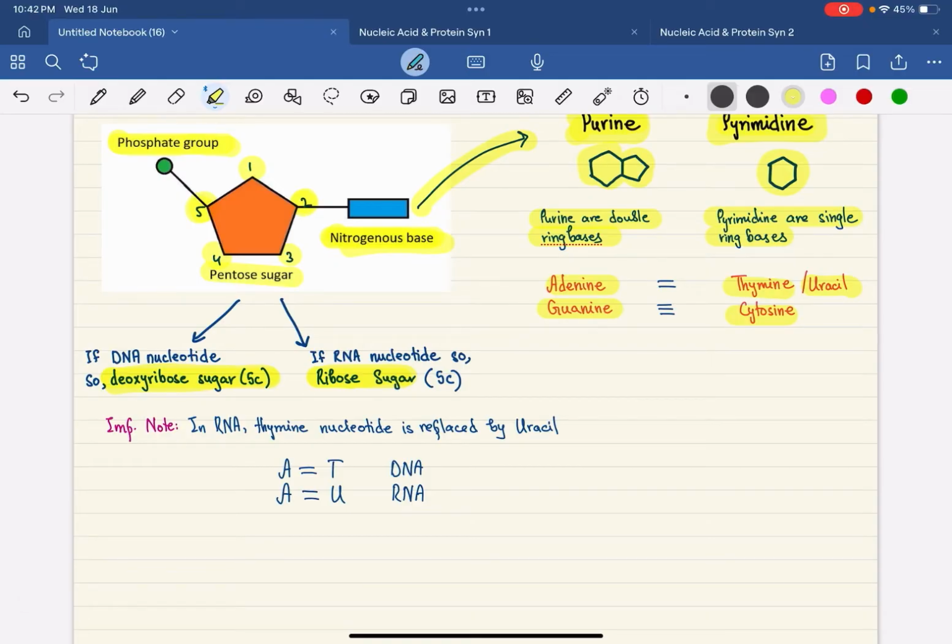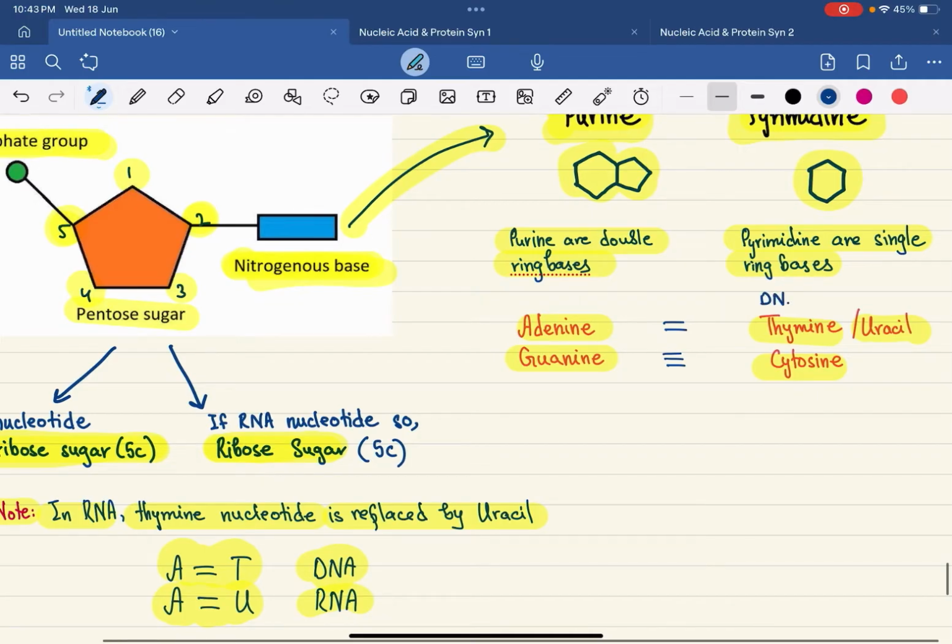One important thing that you guys have to remember here is that in RNA the thymine nucleotide is replaced by uracil, right. Adenine pairs with thymine in the DNA, and if the RNA is being made, adenine will pair with uracil, right. Thymine is a DNA nucleotide and uracil is an RNA nucleotide. In RNA you are not going to find thymine, and in DNA you are not going to find uracil, right. In DNA you will find thymine paired with adenine, and in the RNA you will find uracil instead of the thymine.